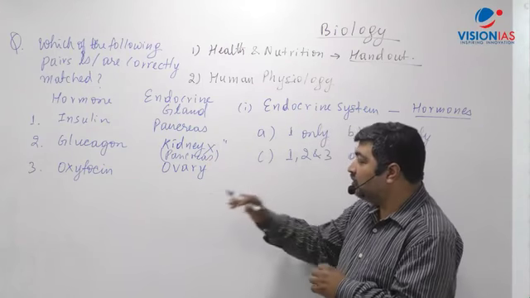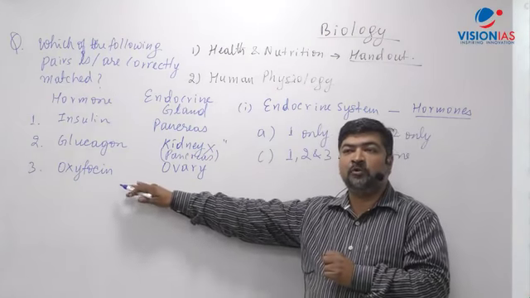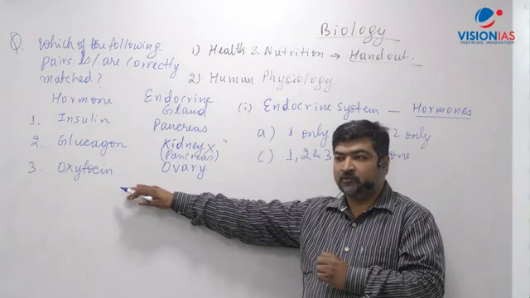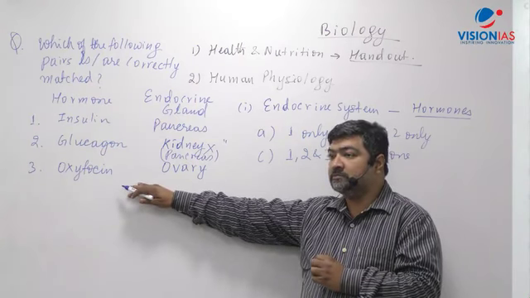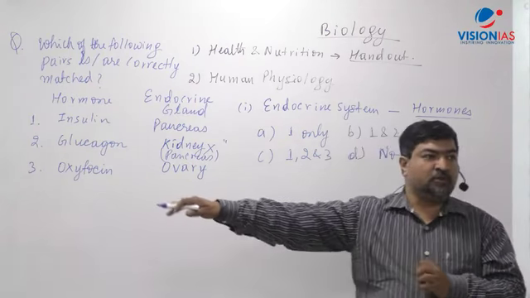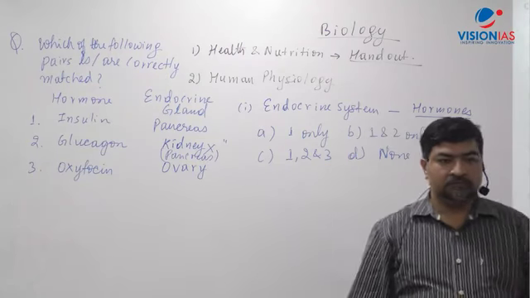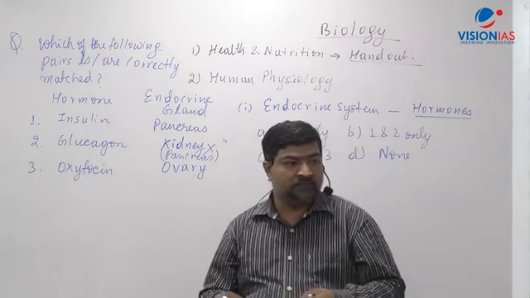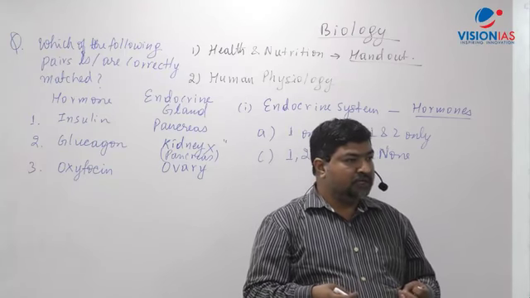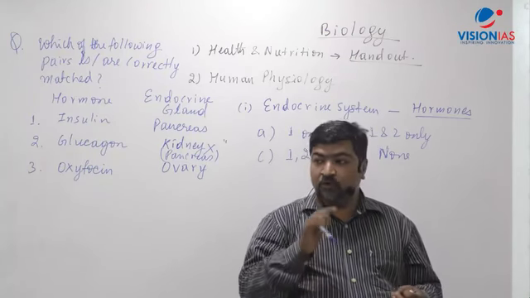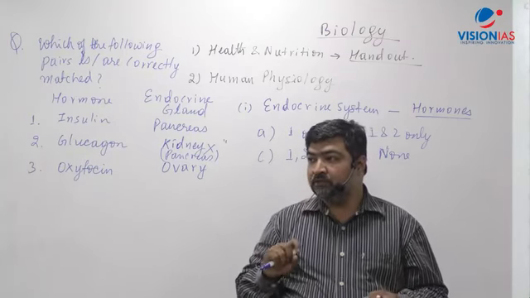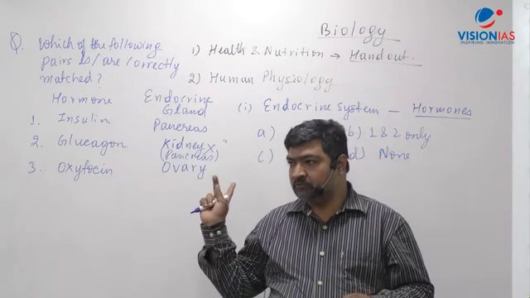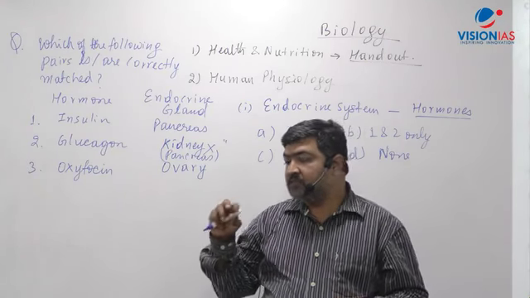ठीक है. Now oxytocin, what is the role of oxytocin? What function oxytocin has got? It is called birth hormone. It helps in contraction of uterus. जन्म जब होता है, बच्चे के जन्म के समय, contraction of uterus in terms of giving birth is also called in terms of oxytocin. And oxytocin is a kind of female sex hormone, right? And this is what I said.